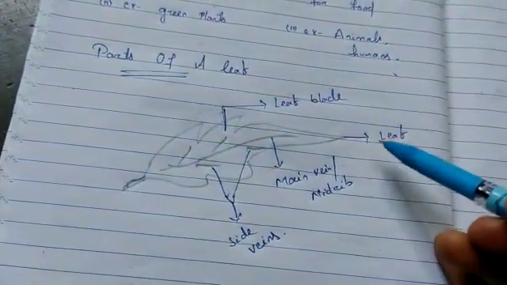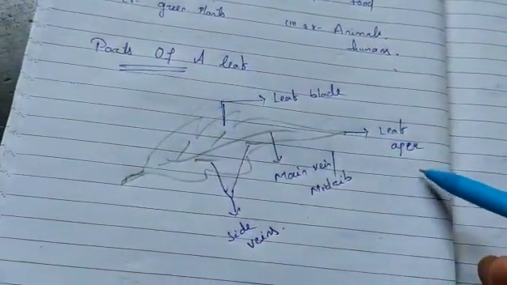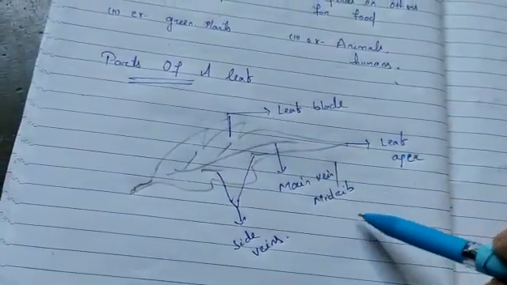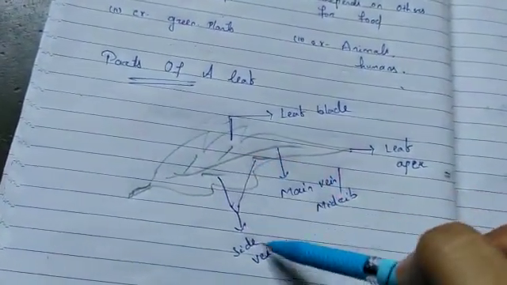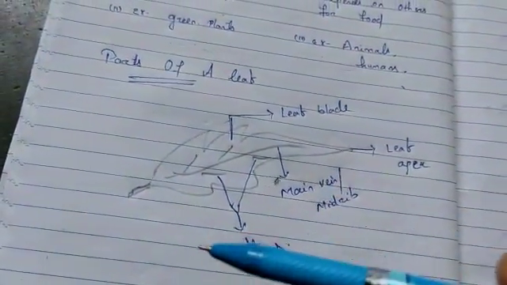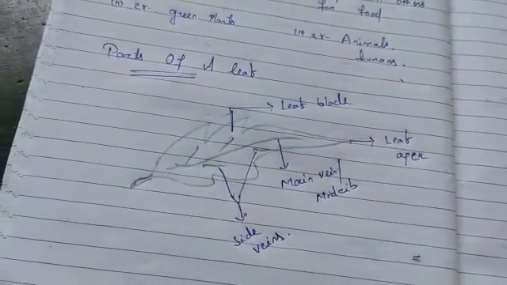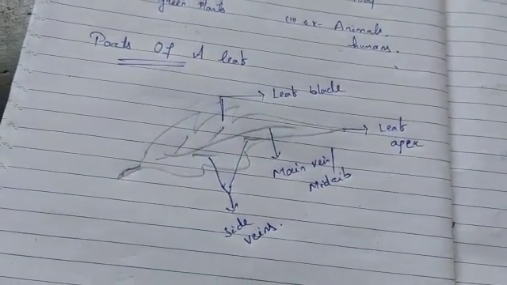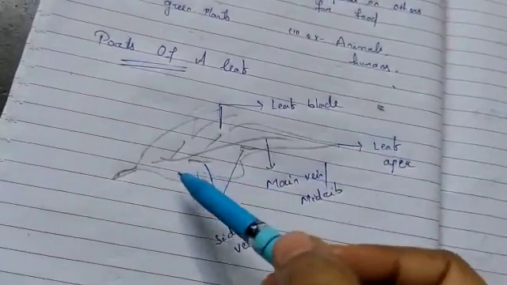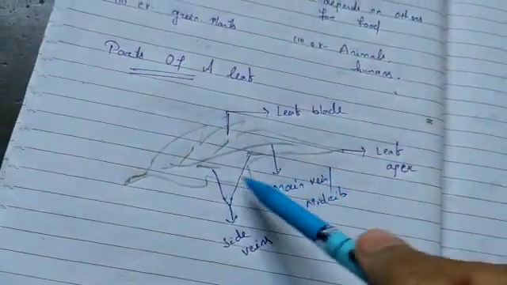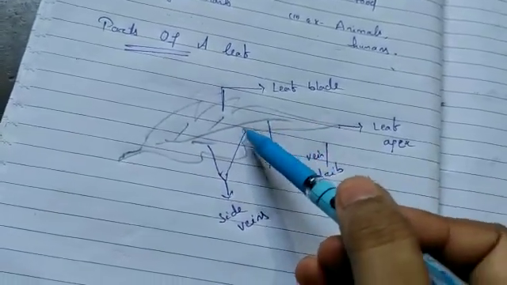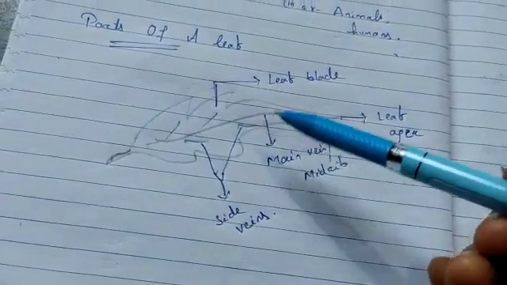Then the tip of the leaf is called the leaf apex. Here you can see a main line going through, that is called the main vein or midrib, and the side lines are called side veins. You have also observed that the upper and lower sides of a leaf blade are slightly different in color. The upper side is smooth and dark, while the lower side is rough and light. The midrib is like a thin tube running in the middle of the leaf. So this is the midrib or the main vein.